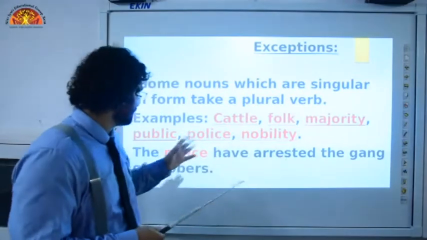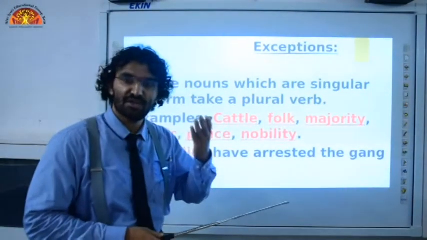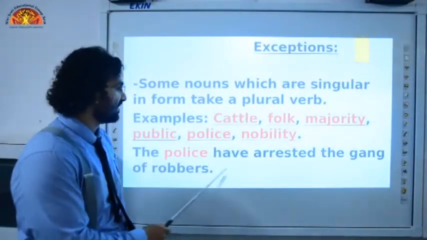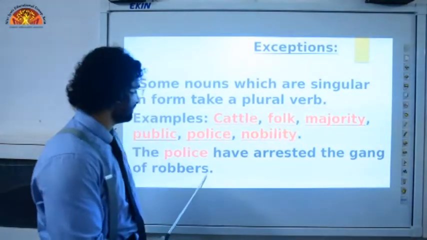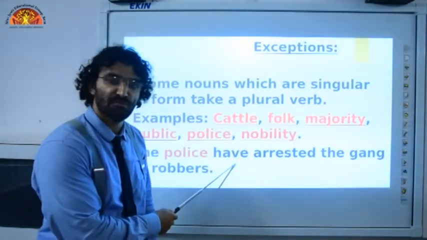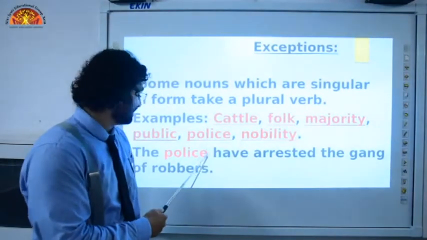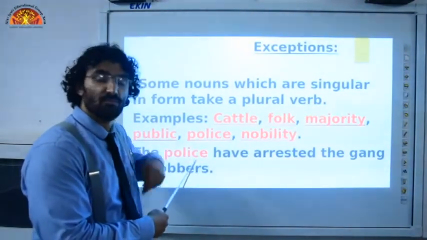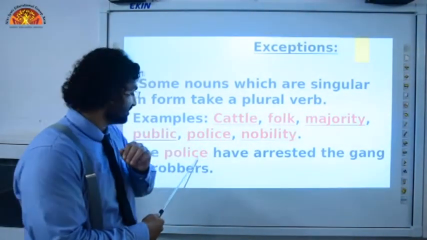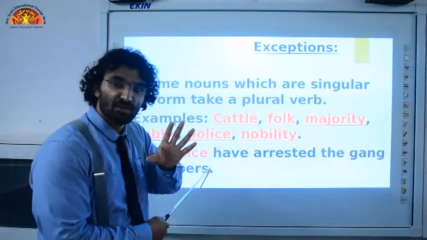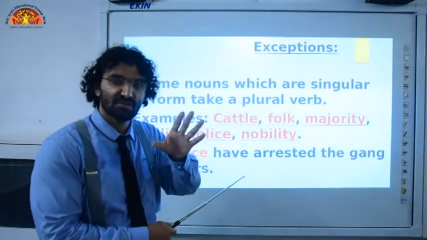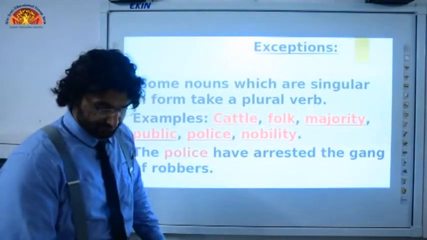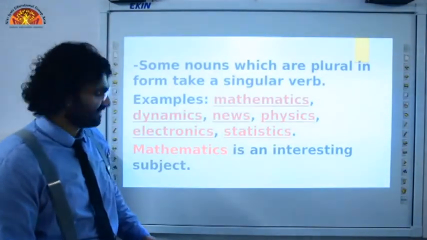We will see this example. It's going to help you understand. The police have arrested the gang of robbers. Here we have used the plural form of verb because we have treated this as plural, not just one police cop. This police means the whole police department with so many policemen. So never forget these exceptions.